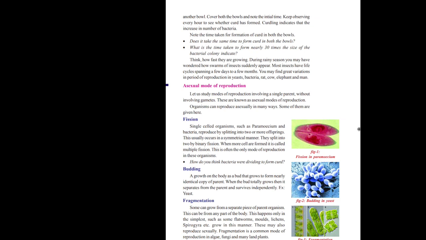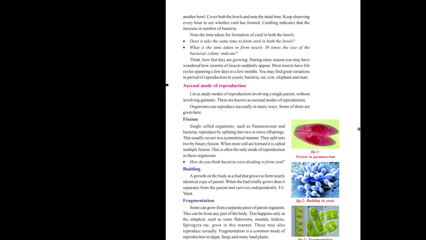The first one is fission. To explain fission, we can take paramecium as the example. In our usual language, fission means splitting.